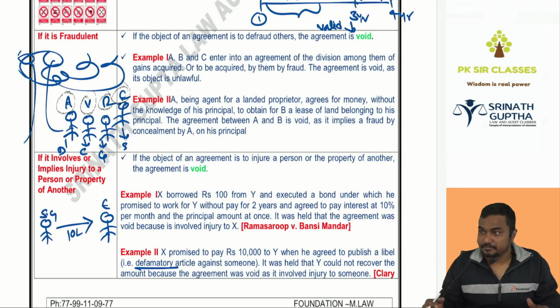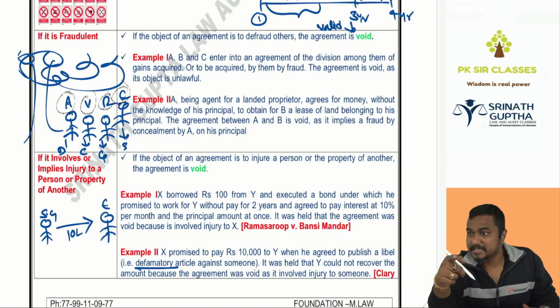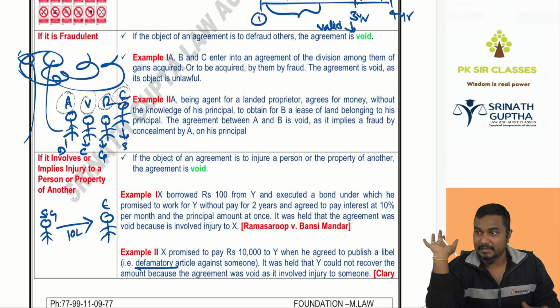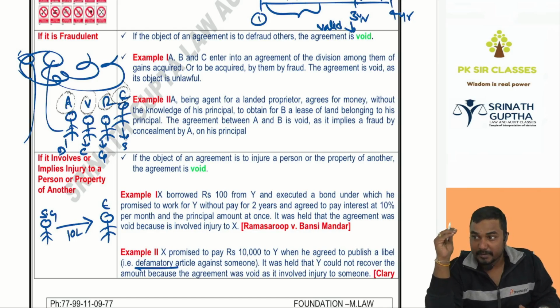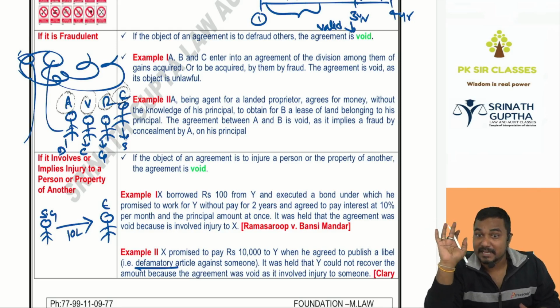I said to Ishwar, if you damage his goodwill in the market, I'll give you 10 lakhs. If the objective of the agreement is to defame any person or destroy any person or others' property, then the agreement will be void and unlawful. If you destroy Nikhil's property, his legs, his name, I will give 10 lakhs. The objective is unlawful because destroying the name and destroying the property is not as per law.